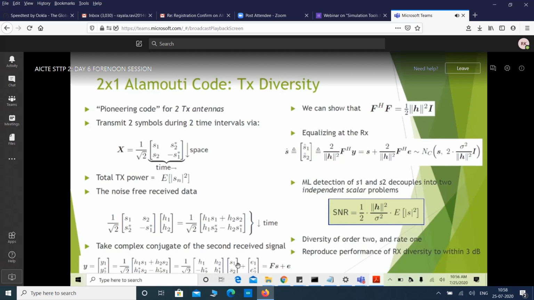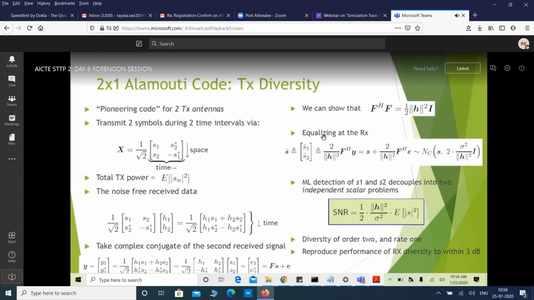S bar is the transmit vector S1 S2, and E bar is E1 E2 conjugate. We can show that F Hermitian times F is nothing but 1/2 norm of h square times I. What is norm of h square? It is mod h1 square plus mod h2 square. Therefore, we can say that F is an orthogonal matrix.